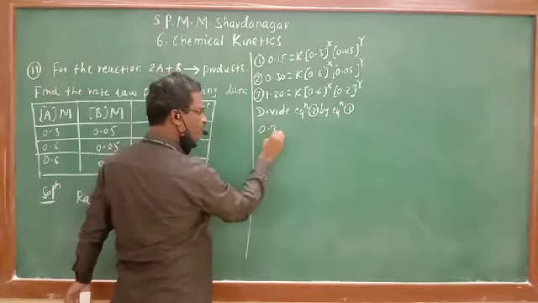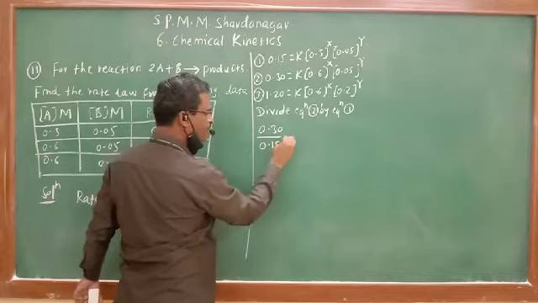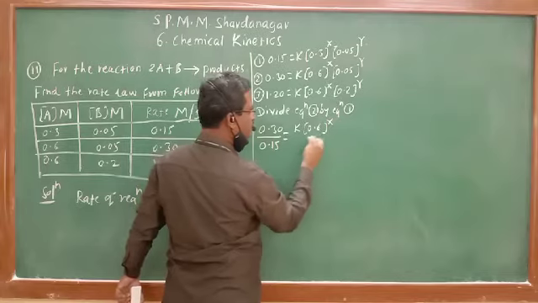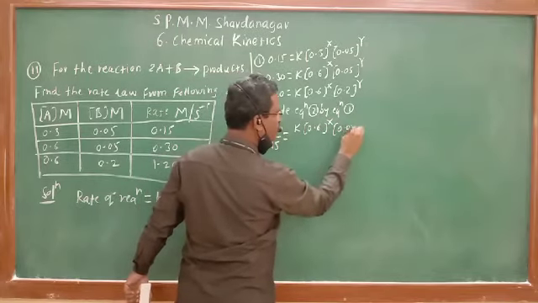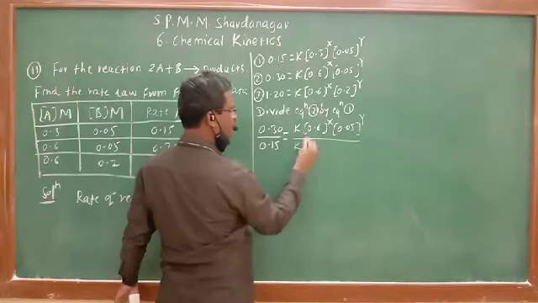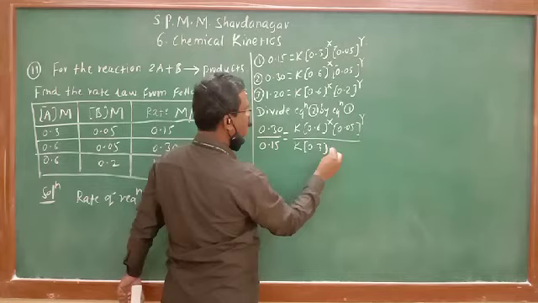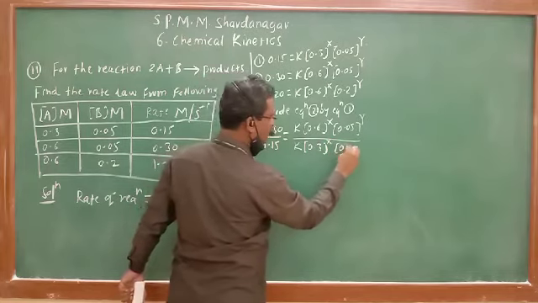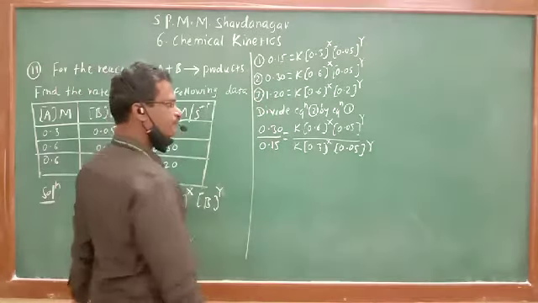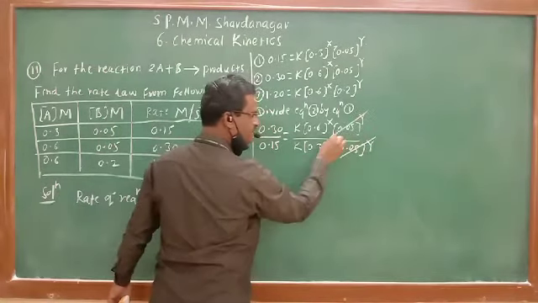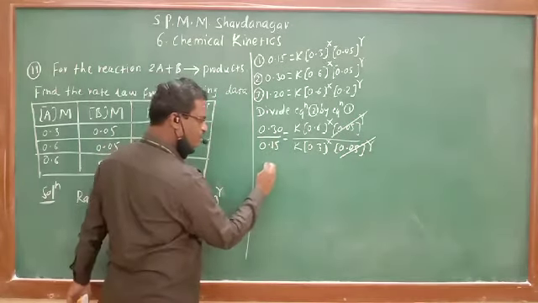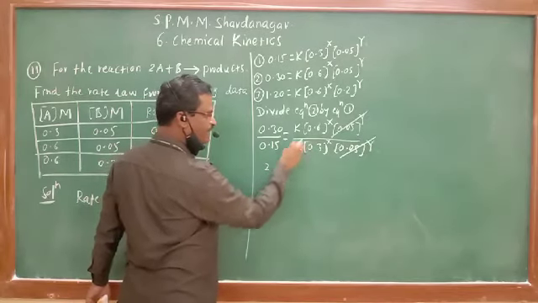So we will get 0.30 upon 0.15 is equal to K, 0.6 raised to x into 0.05 raised to y, divided by K, 0.3 raised to x, 0.05 raised to y. Now solve it. This term cancels. 30 upon 15 is equal to 2. K gets cancelled.